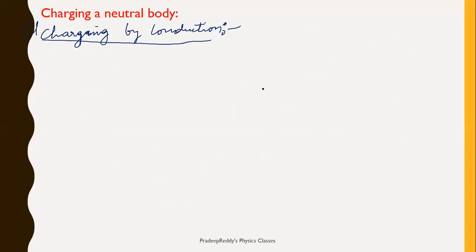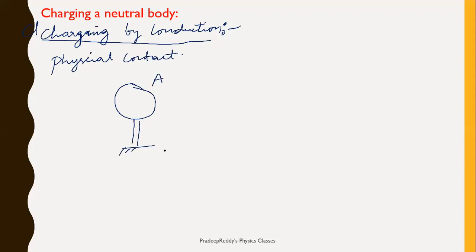But unlike induction, here there will be a physical contact between two bodies. For example, I'm taking one conductor over here. Say this is conducting material, let it be A, and it is mounted on an insulating stand. And I'll be taking a glass rod which is positively charged, and this glass rod has positive charge on its surface.